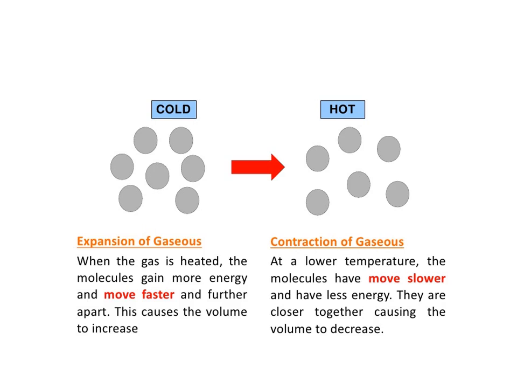And then comes contraction. What happens during contraction of gaseous substances? At lower temperature the molecules move slower and have less energy, but in the case of expansion they gain more energy, while here they have less energy in the case of contraction. So they are close together, causing the volume to decrease.